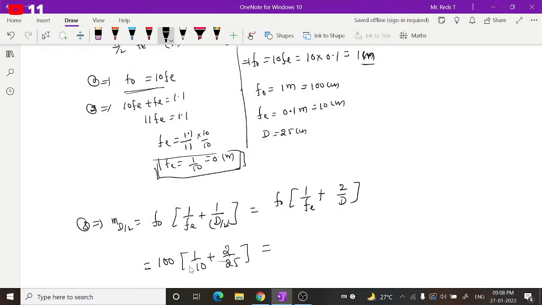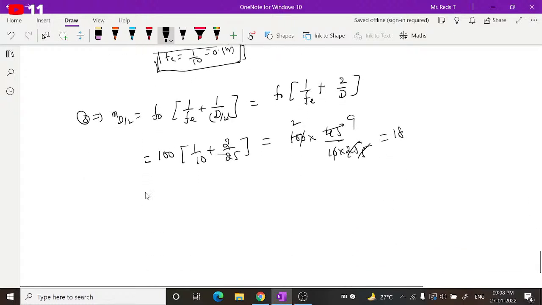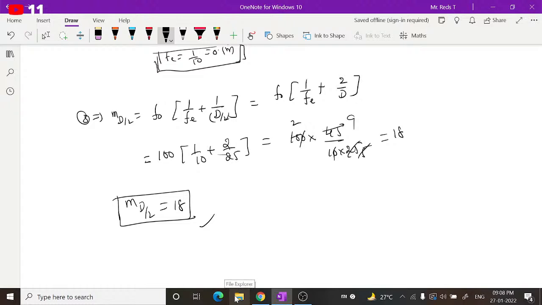Simplifying this, 25 plus 20, 45. So 100 into 45 divided by 10 into 25. The 10 gets cancelled. Then 5 fives, 5 nines. Then 5 ones, 5 twos. So 9 into 2, 18. What you will get? Magnification at d by 2 will be equal to 18. Got it? This is how you can work out this kind of questions. It is 18.